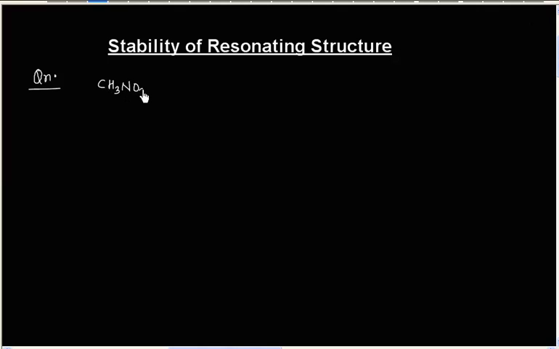So the molecule CH3NO2 has three resonating structures. Another resonating structure we have is this one.